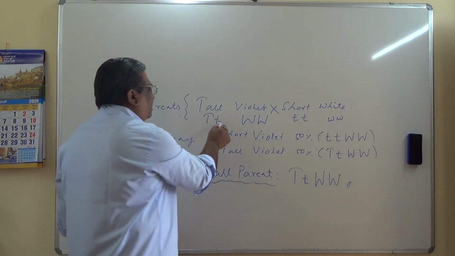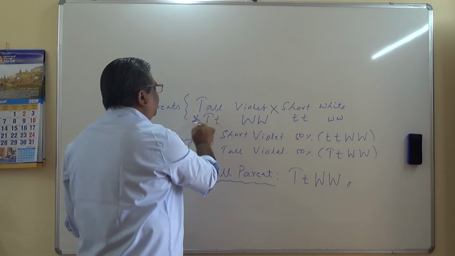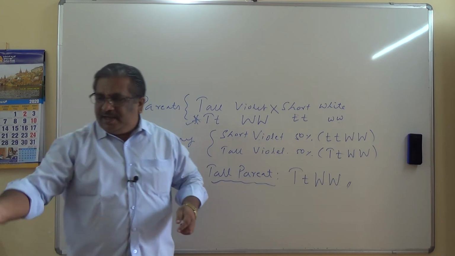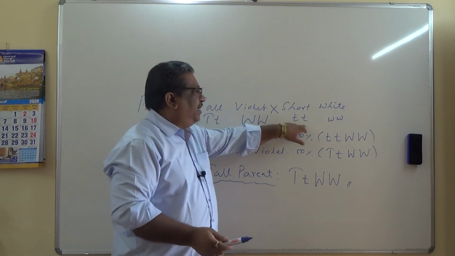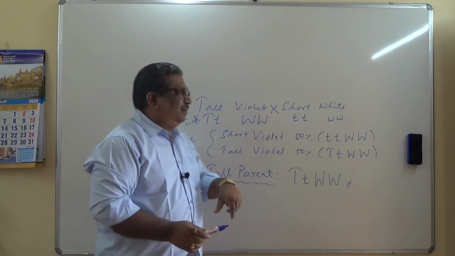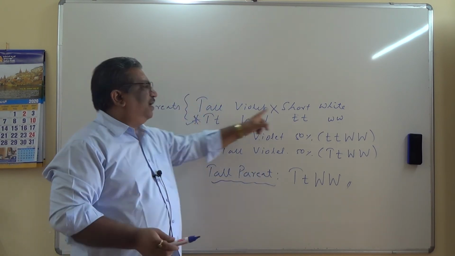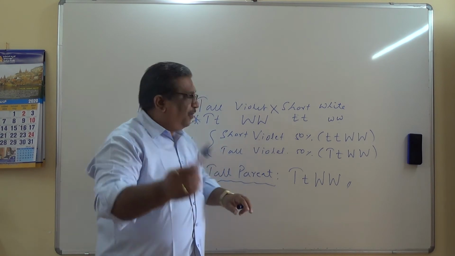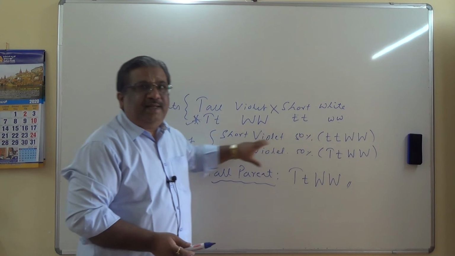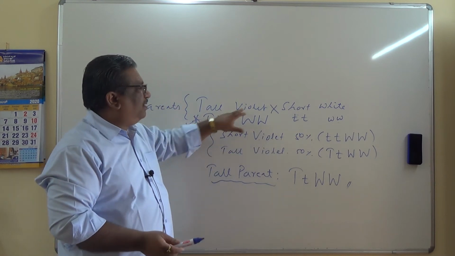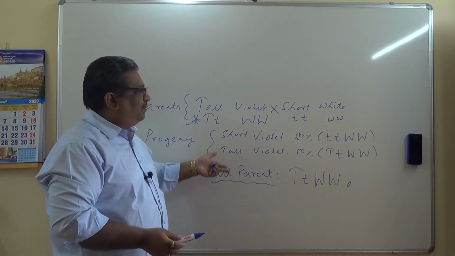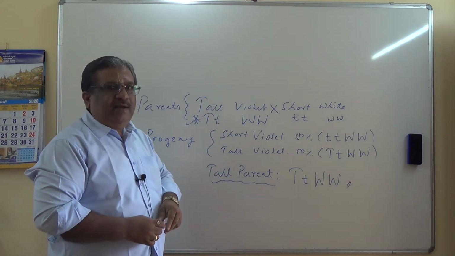So this option is available, hence this is the right option that we have chosen, because small t, small w appears nowhere in it. If that were also there, then both the parents could be this combination and this combination. I hope you understand how to arrive at the parent combination from this F1 progeny result. So study yourself and listen to the explanation a couple of times, and you will be able to understand this. Okay, fine.